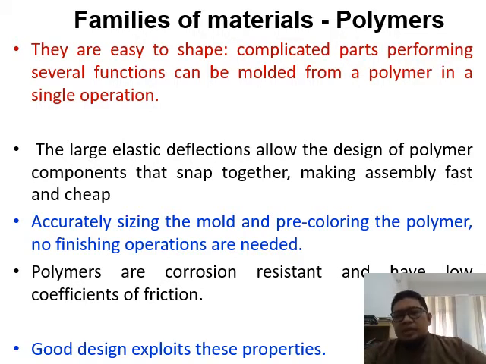So polymers, as I mentioned before, are corrosion resistant and chemical resistant, but they are very weak against organic solvents, and they are also weak against each other. For example, you have PVC and then you have PET. Do not touch them together because, similar to metals, there is a galvanic reaction. For example, if you have zinc and iron touching side by side, the zinc will be easily oxidized.